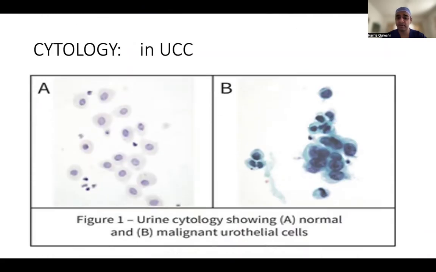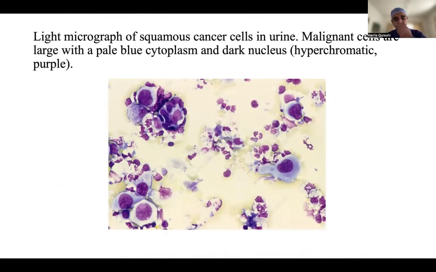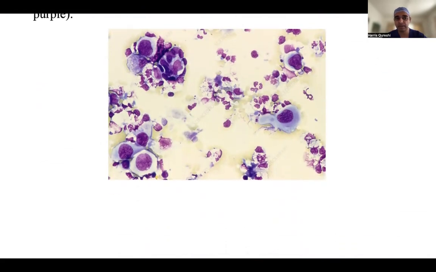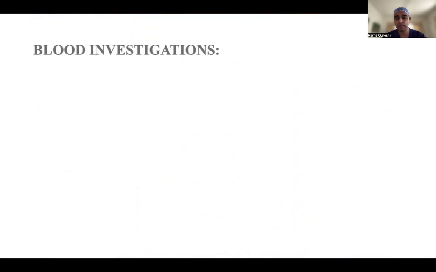So we'll talk about this in cytology in detail when we start our bladder and urothelial topics, but you need to know that pale blue cytoplasm and dark, hyperchromatic purple nuclei can be seen, and that is squamous cell carcinoma in urine. So we'll be taking a class on these microscopic things as well, because now in your exams they ask about that as well.